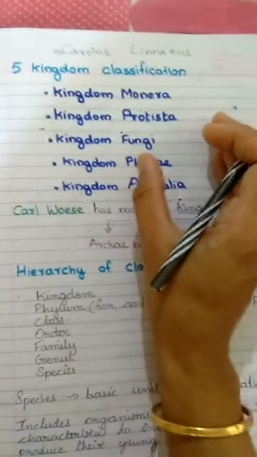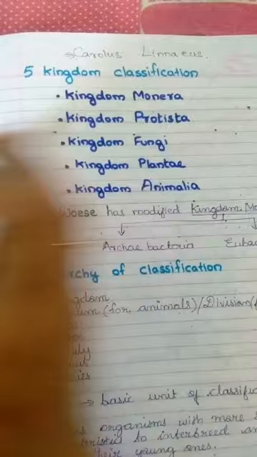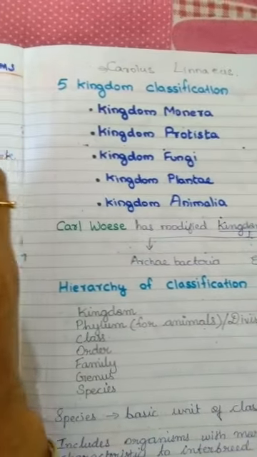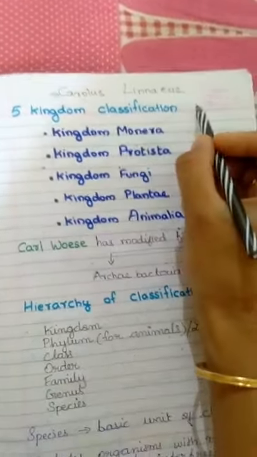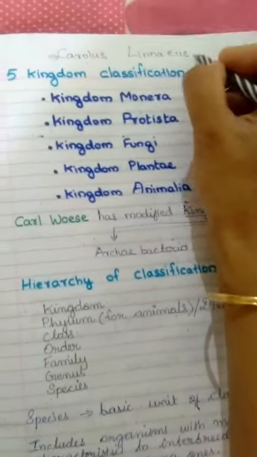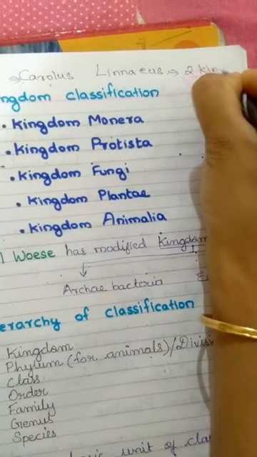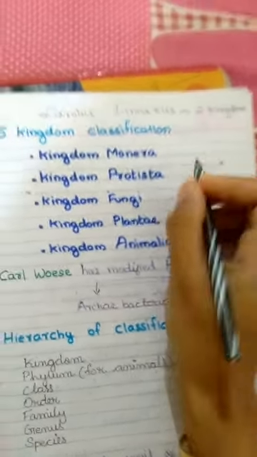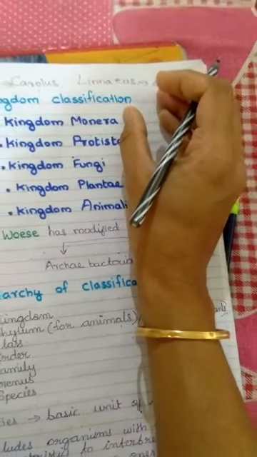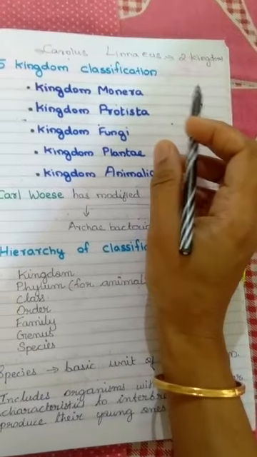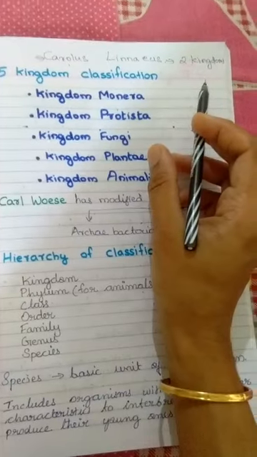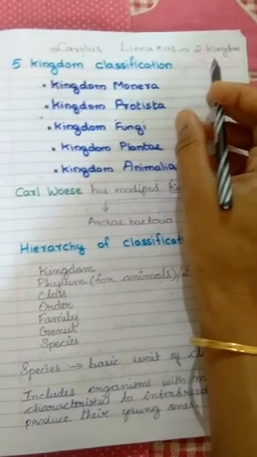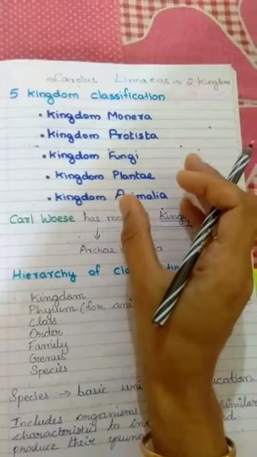He classified the living organisms into two groups: kingdom Animalia, animals, and kingdom Plantae, plants. But there also you can see the animals and plants are not of the same character. So this classification is also not up to the point.